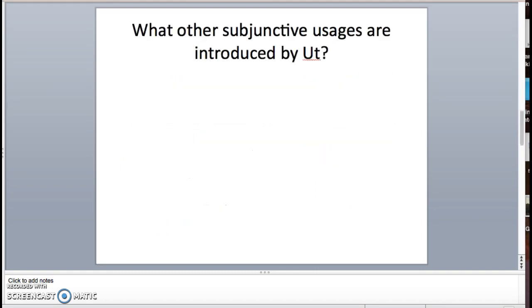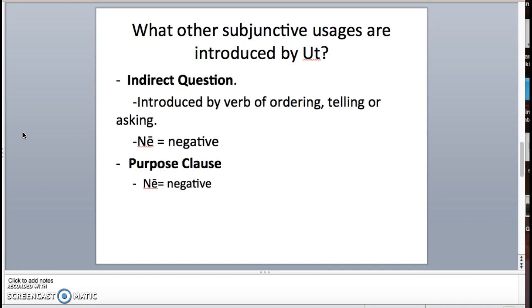But before we do that, let's just do a little retrieval practice. I may have given this away, but what are the other subjunctive usages that are introduced by ut that we've learned so far? I should say indirect command, my bad. Yep. Indirect command and purpose clauses. Those are the two that we see: a main clause and an ut, and then it might be an indirect command, it might be a purpose clause, or now it might be a result clause.